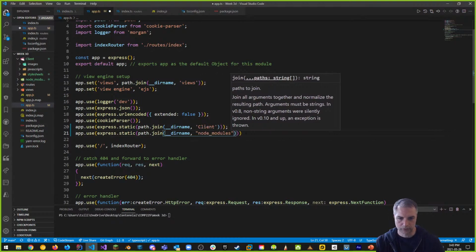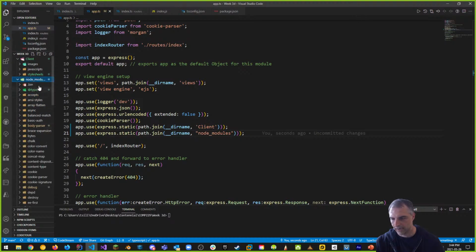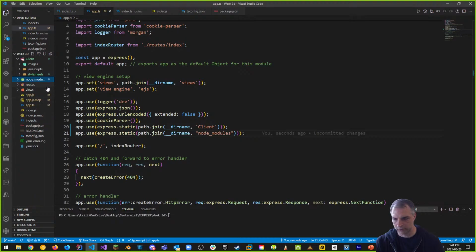So node modules are sitting right here. There's node modules. We're going to store our Bootstrap, and we're going to store Font Awesome and jQuery and all that stuff in here in node modules, right? So we're going to use one node modules for this. There's other ways of doing this. You can have separate node modules and separate package.jsons for each of your client and your server, but I'm making it in one. So that's what I'm doing here.